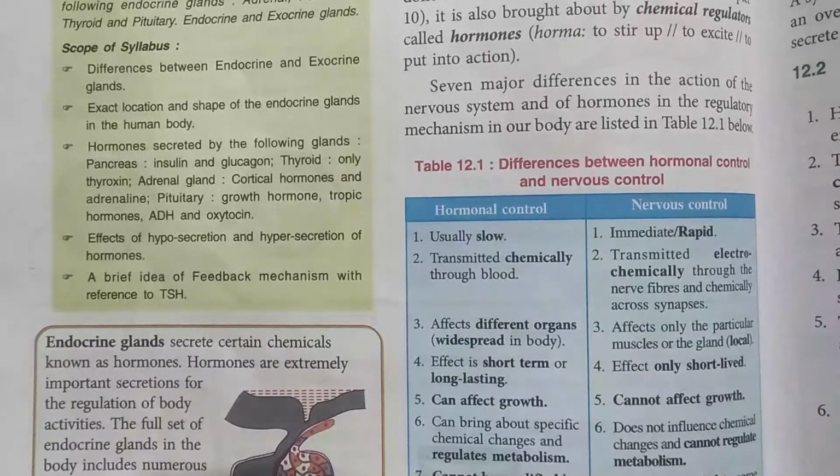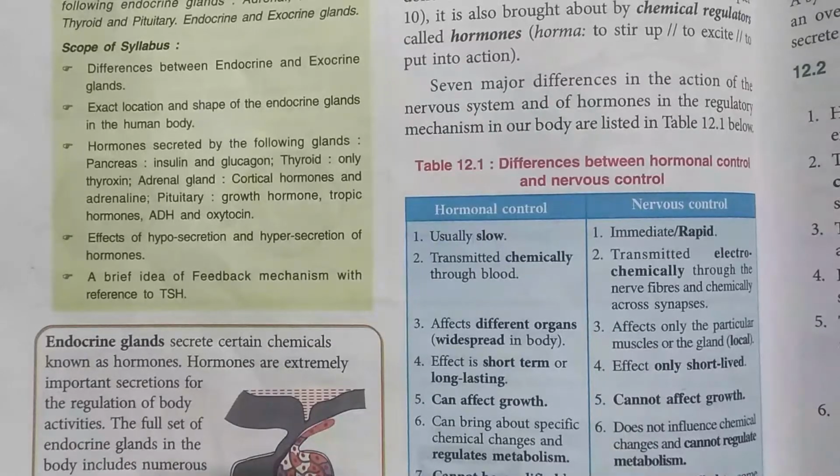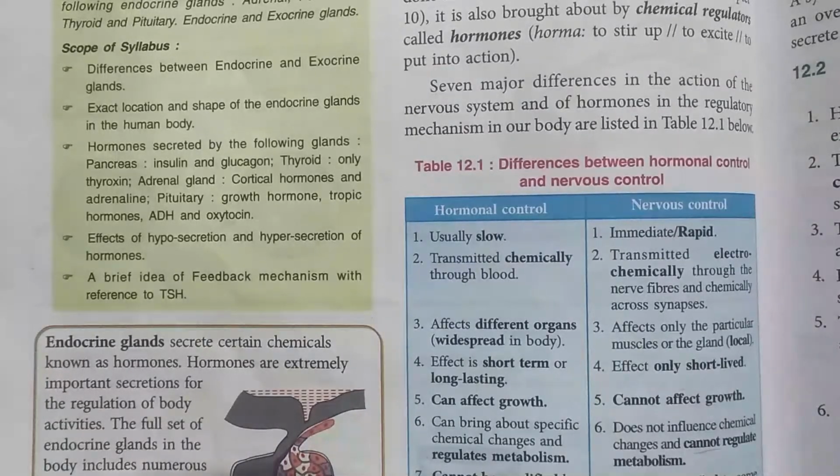Next, hormonal control can bring about specific chemical changes. That means it regulates the metabolism of fats, proteins and carbohydrates in the body. But this type of influence is generally not shown by nervous control, so nervous control cannot regulate the metabolism in the body.